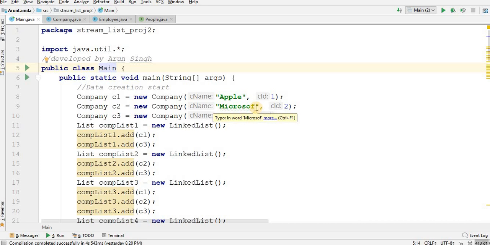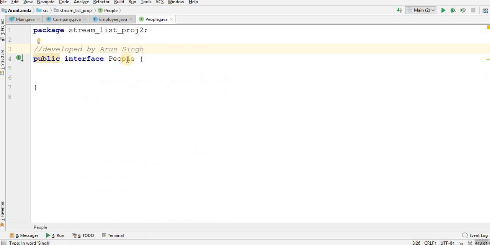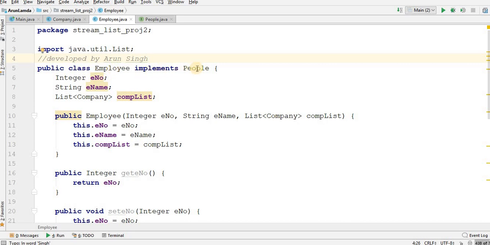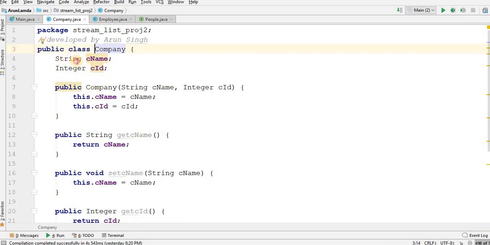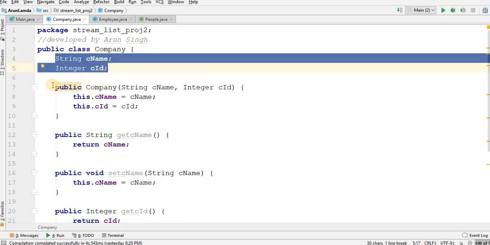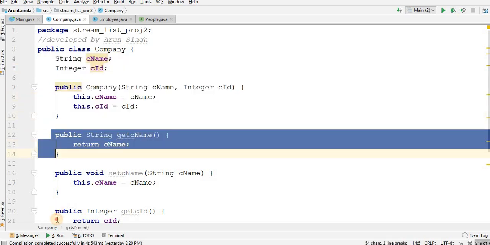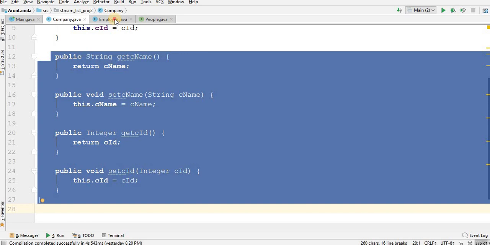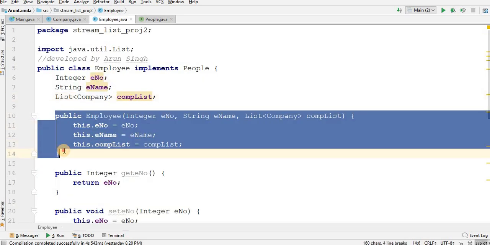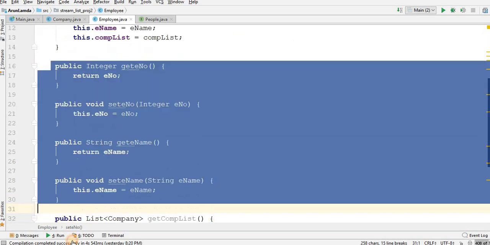This is the second part of stream, where I will talk about the example of stream that we have seen before. Here I have an interface, People, with no method. I have a class Employee which implements this interface, and here I have an integer, a string, and a list of Company, where Company has company name and company ID, a corresponding constructor and a getter and setter. If I come to Employee, I have a corresponding constructor and corresponding getter and setter.